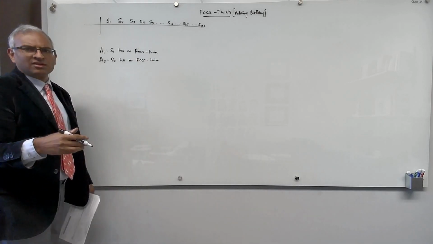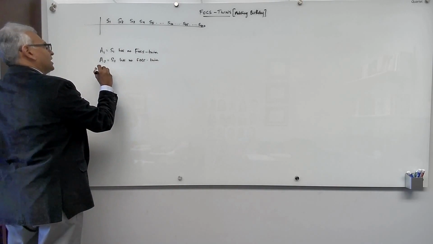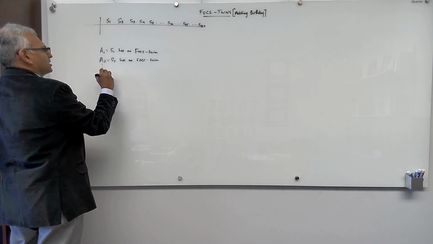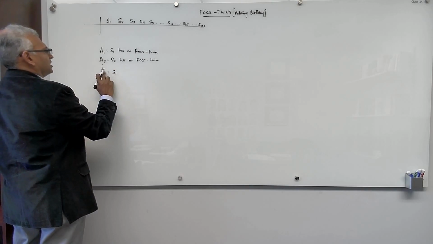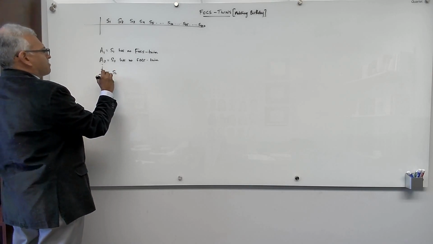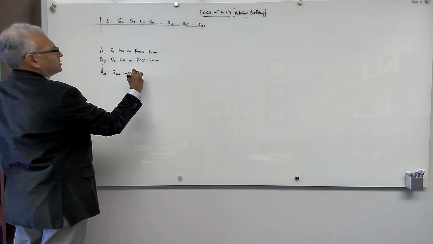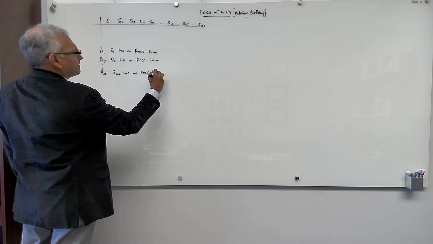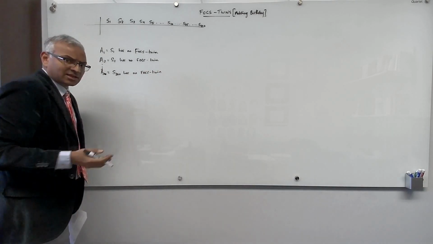And let's suppose that there are 200 students, although we could make this argument for n students. So AN is the event that student S200 has no FOCS twin. Okay. And what's going on here? Okay, so let's analyze these events.